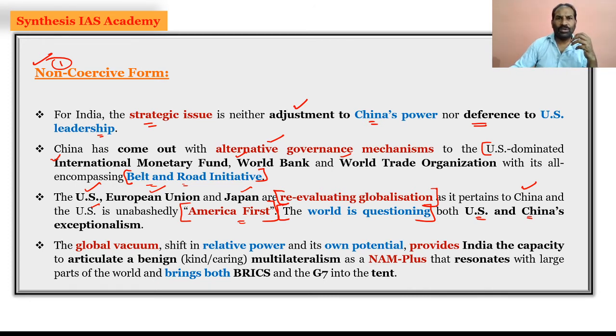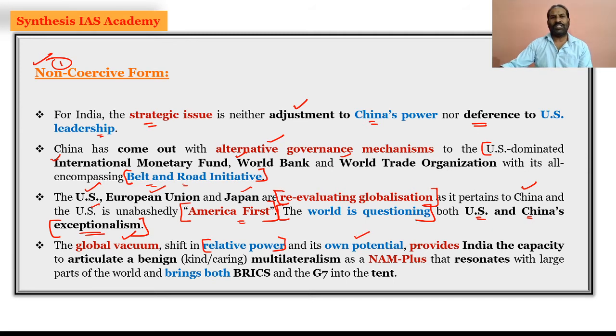So it is not globalization or protectionism or nationalism, but the concept is exceptionalism. This is a keyword. Exceptionalism is a concept wherein countries around the world are questioning the exceptionalism of US and China, and definitely there is a global vacuum, and this global vacuum will shift the relative power to its own potential.